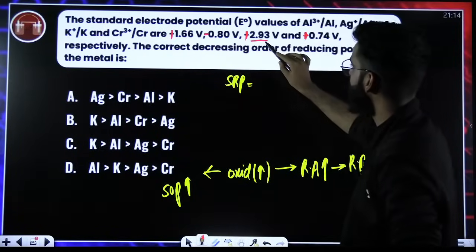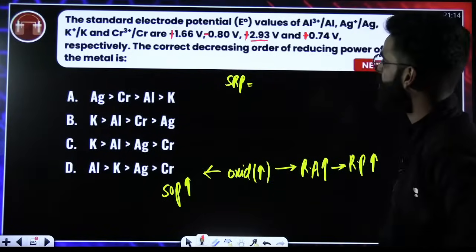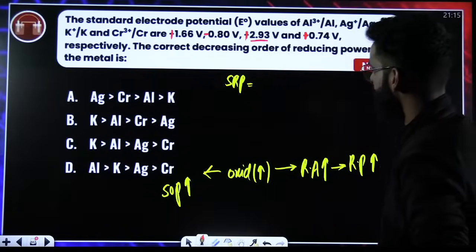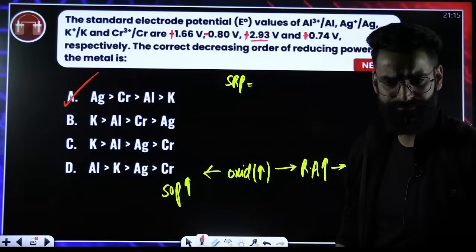Plus 2.93 is the SOP for what? It is the SOP for silver. So silver has got maximum reducing power. Silver has got maximum reducing power. So it is option A, which is going to be the correct answer among all.